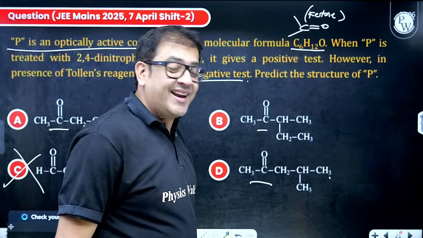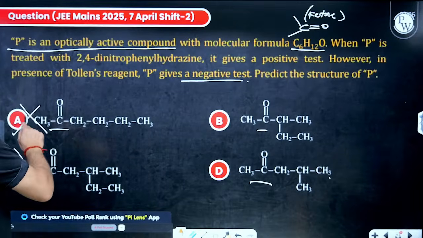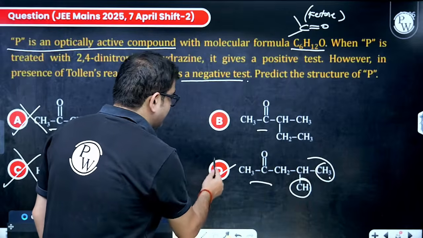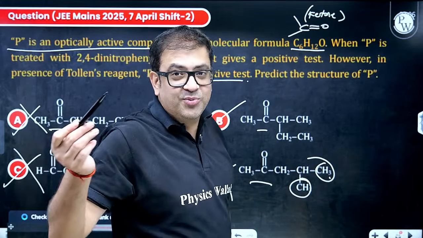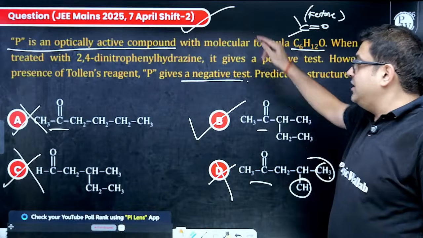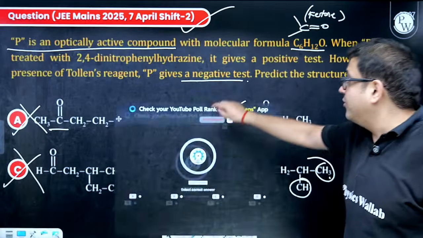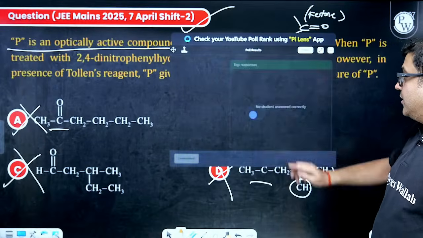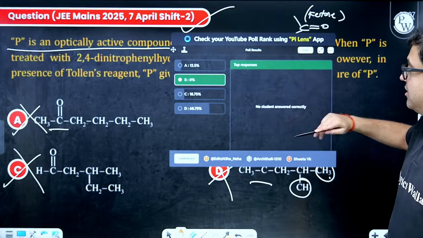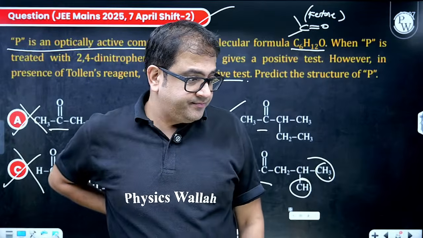Now, it should have a chiral carbon. Let us check chiral carbon. Here there is no chiral carbon, so this is gone. Here both are methyl, so there is no chiral carbon. Beta, you do not have to move your pen, common sense if there is with you. These are JEE questions, and I just hope I have good percentage here. Arre baapre. People have answered D. Very bad, beta. I hope everybody is clear, guys.